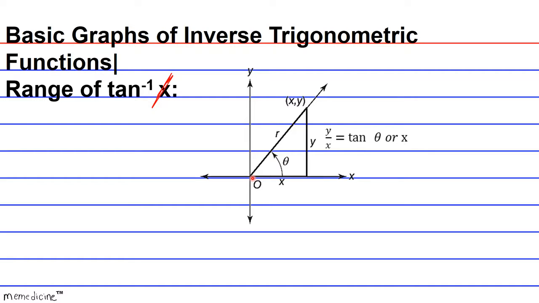And when I say standard position, I mean that it has all the following attributes. The vertex is located at the origin at 0. The initial side ray goes to the extent of its x-coordinate, which is on the positive x-axis, and the terminal side ray of this angle theta goes to the extent of the y-coordinate, and it has the magnitude of r.